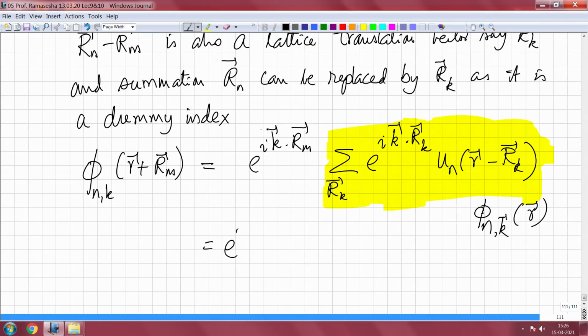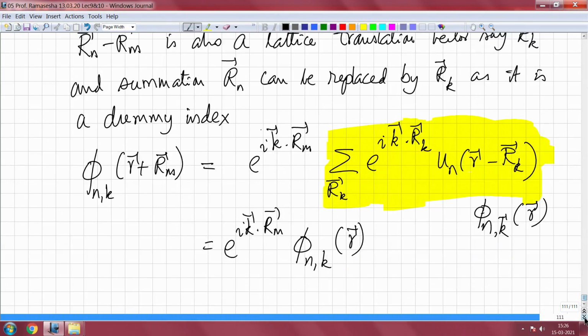So we have this equal to e to the ik dot rm phi nk of r. So, you see that you can also construct Bloch functions using tight binding molecular orbital atomic functions, just as you also had Bloch functions which are just plane waves. These are the two extreme limits of the kind of basis that you can think of.